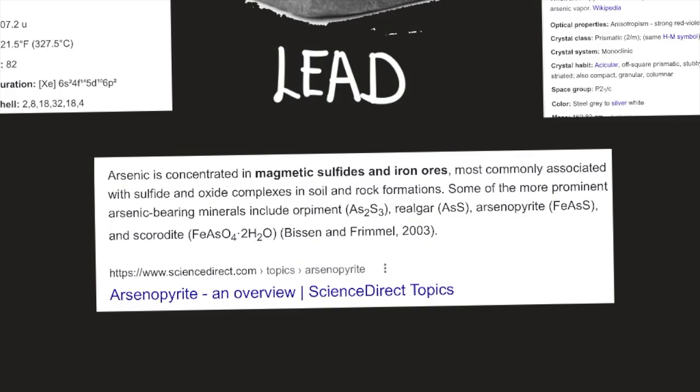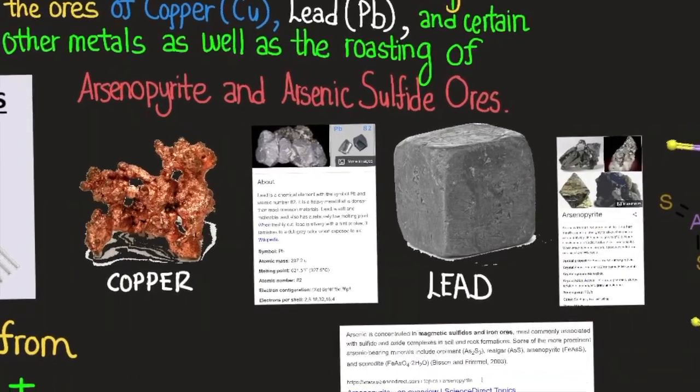Arsenic is concentrated in magmatic sulfides and iron ores, most commonly associated with sulfide and oxide complexes in soil and rock formations. Some of the more prominent arsenic-bearing materials include orpiment, As2S3, realgar, AsS, arsenopyrite, FeAsS, and scorodite, FeAsO4·2H2O, according to Boyle and Jonasson, 1973. So here we have an image of lead and copper.